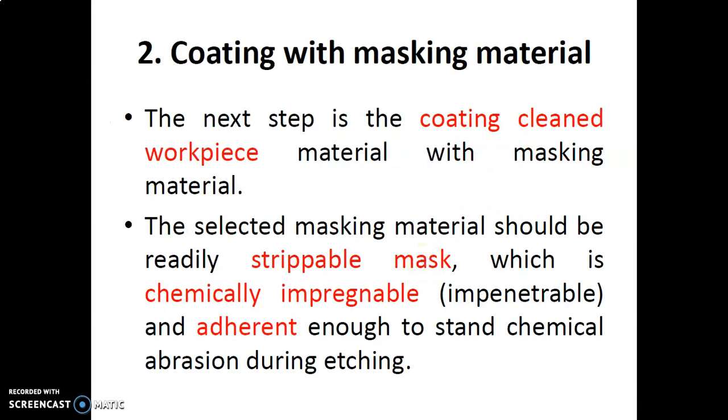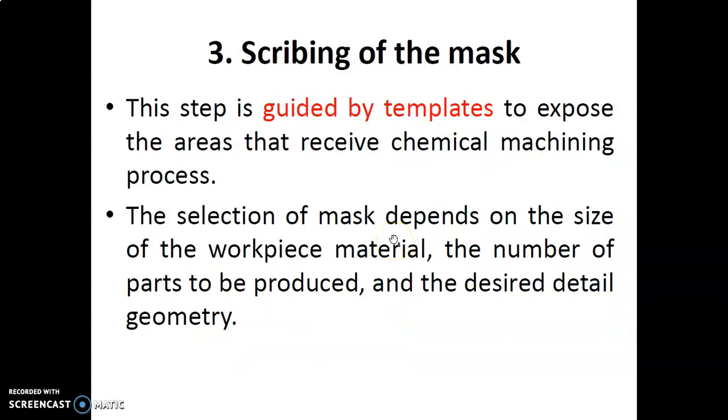Second is the coating with the masking material. The next step is coating the cleaned workpiece material with the masking material. The selected masking material should be a readily strippable mask which is chemically impermeable and adherent enough to stand chemical abrasion during etching. So this is the second step you have to follow.